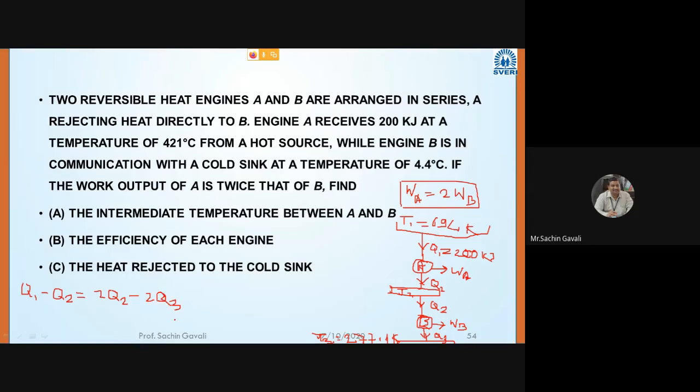All right: Q1 minus Q2 is equal to 2 Q2 minus 2 Q3.